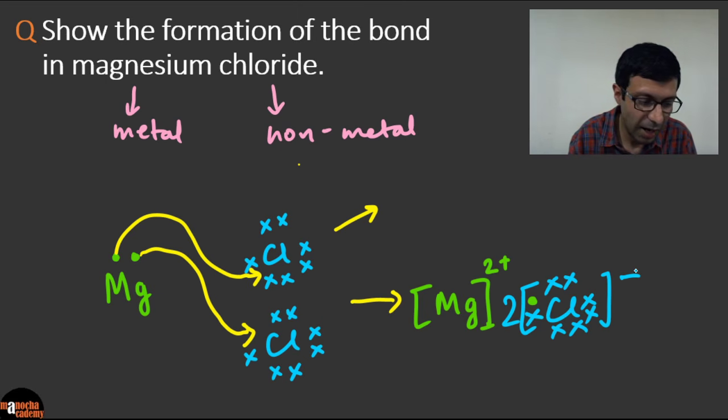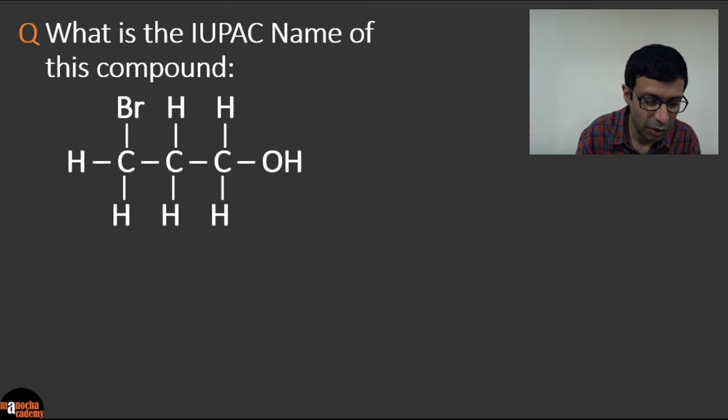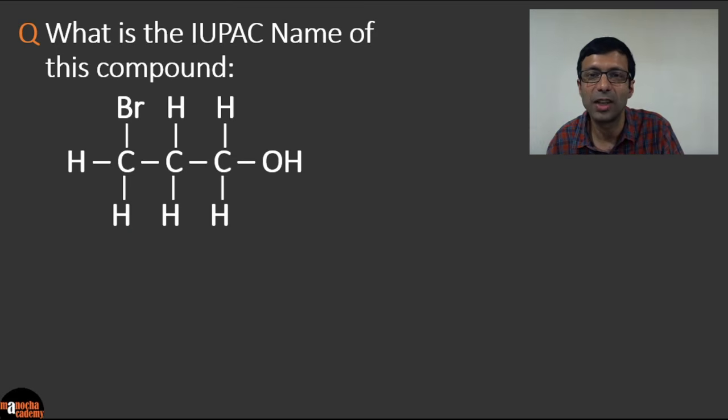So this is an ionic bond. Remember to think about ionic or covalent, then you draw the diagram, because covalent is sharing, ionic is transfer of electron. Okay. So we don't have too many questions left. So let's finish this off.